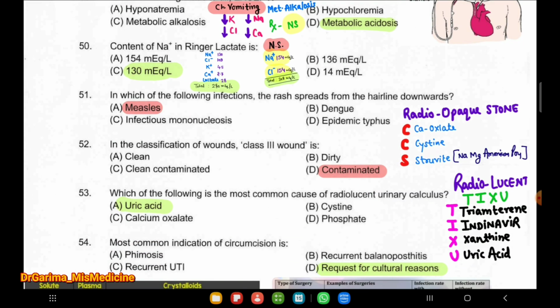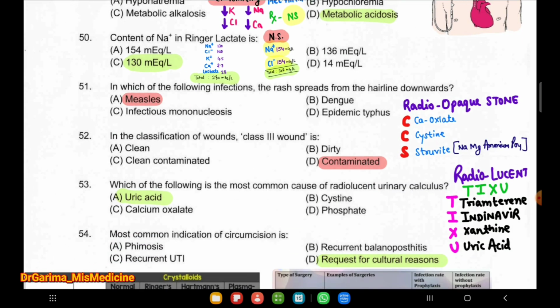Okay, the next question: in which of the following infections does the rash spread from the hairline downwards? It is measles. Next question: in the classification of wounds, a class 3 wound is contaminated. This is a surgery question.